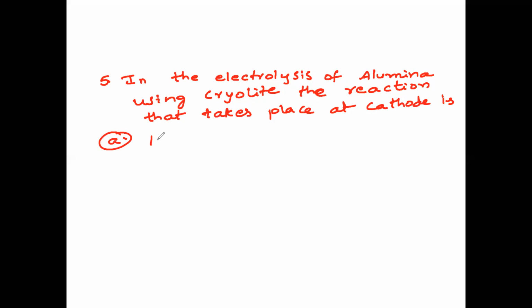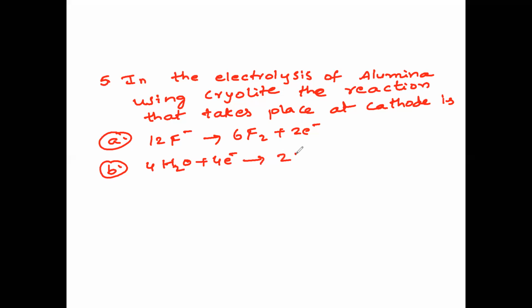option A, 12 moles of fluoride ions change to 6 moles of fluorine plus 12 electrons. Option B, 4 moles of water combines with 4 electrons and forms 2 moles of hydrogen gas plus 4 moles of OH minus.